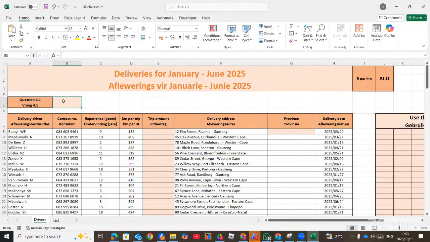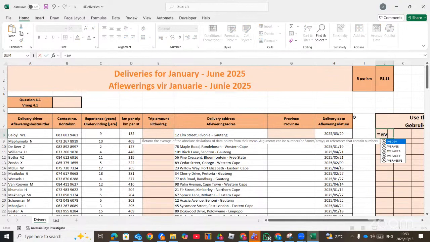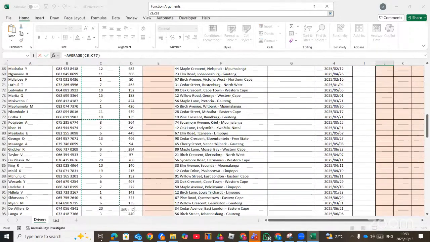So we use average. But because it says completed years, there will be a round function or something like that, so I would prefer to work from the building block. You can say equal sign average. Whenever you are dealing with an average question, go to the building block. Then for number 1, you select all the experience years.